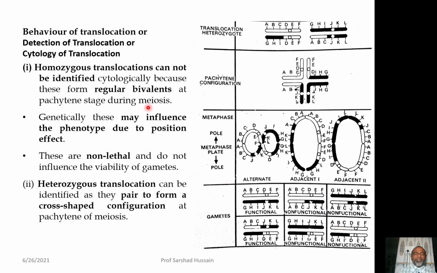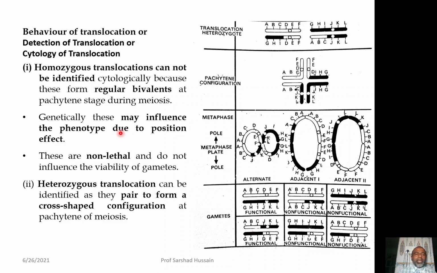Now, let us study what will happen to the chromosomes during meiosis, how they behave, how you will be able to detect the translocation, and what is the cytology of the translocation. You can say that by looking at the cell, we can see the orientation of the chromosomes during different stages of meiosis. Now, if the translocation is homozygous, it cannot be detected, because both the chromosomes have exchanged equal parts. So both will pair normally, they will form the regular bivalent.